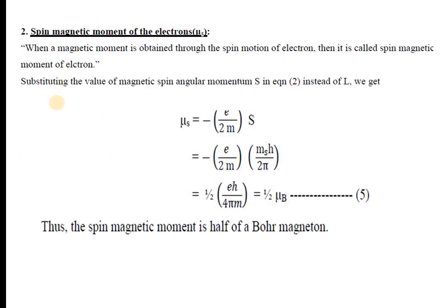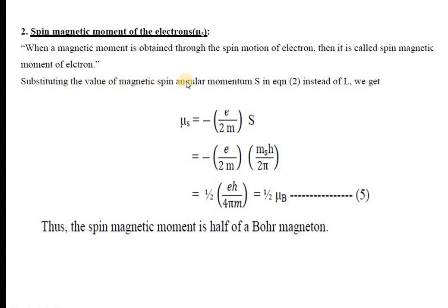Now, while the electron is orbiting around the nucleus, it spins around itself. When a magnetic moment is obtained through the spin motion of the electron, it is called the spin magnetic moment of the electron.